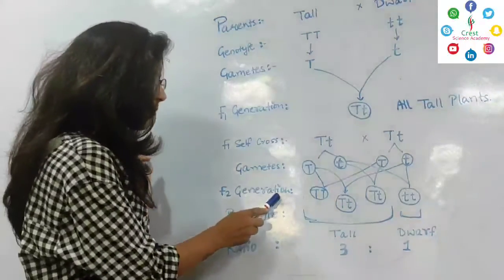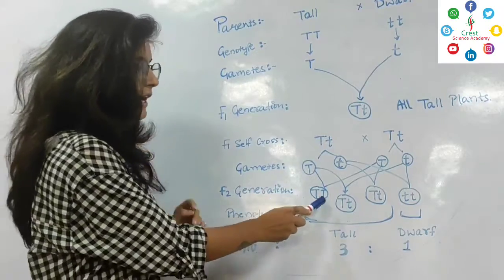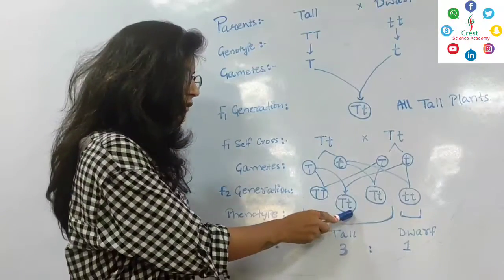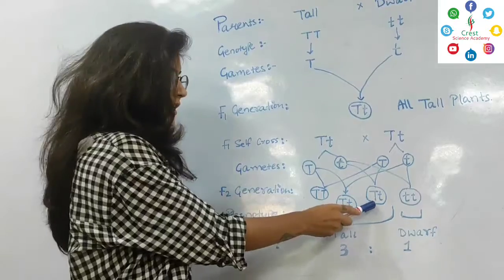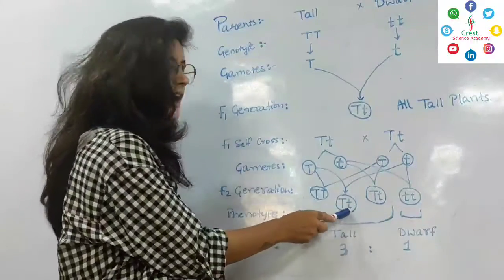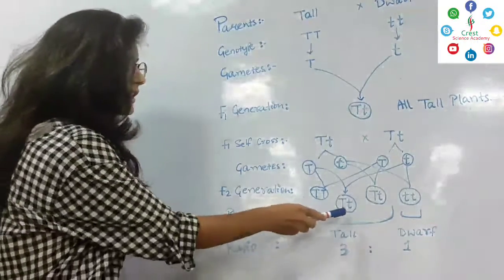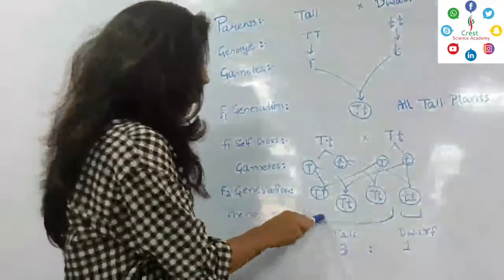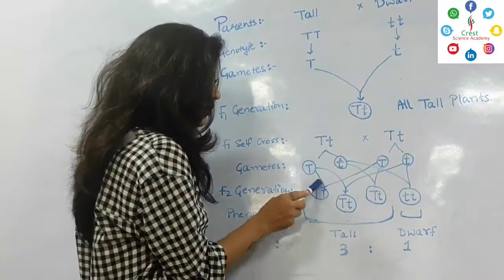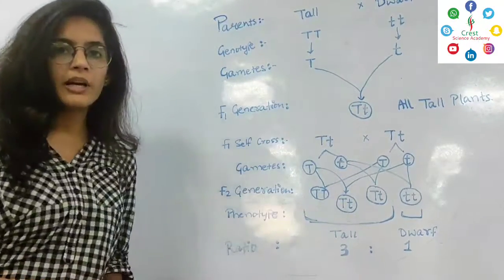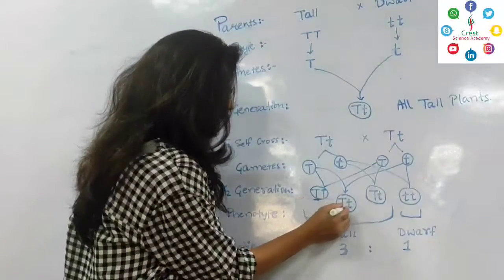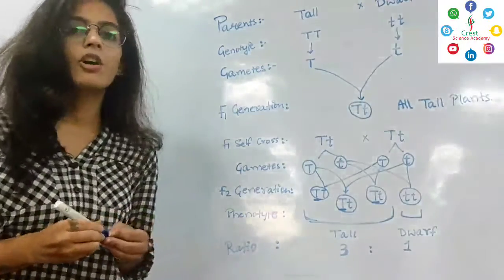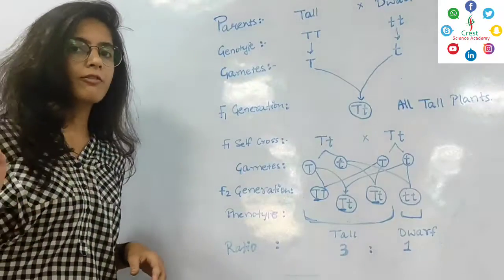The genotype of one F2 plant was capital T, capital T, which is homozygous. Another plant was capital T, small t. These two plants were genetically heterozygous. It means the alleles were different. However, phenotypically, all 3 plants were similar because capital T was dominant in all these plants. This capital T is the dominant allele, which we have already discussed in the law of dominance.